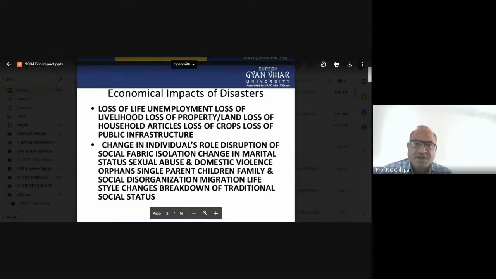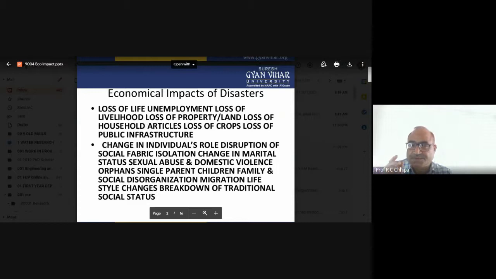So here we have loss of life, unemployment, loss of livelihood, loss of property such as land, and loss of household articles. When we have a flood situation, those household articles are washed from one place to another, so the household articles are lost.